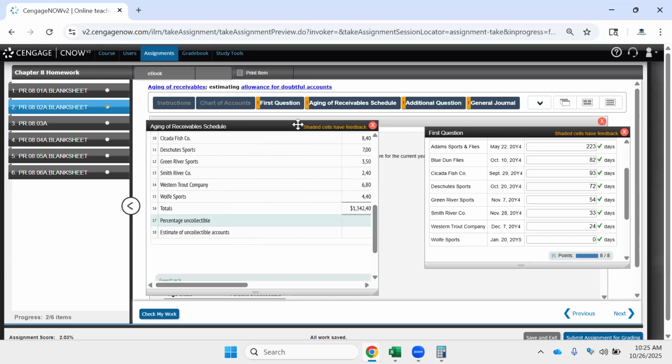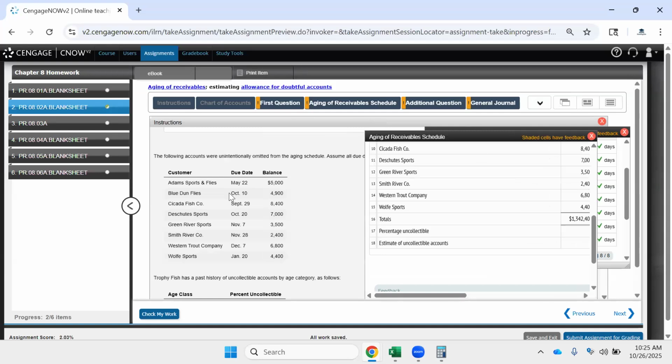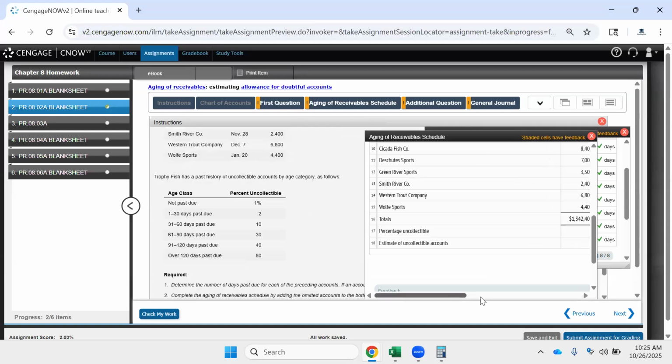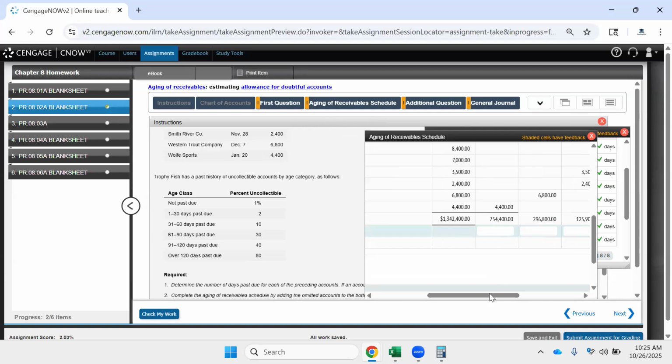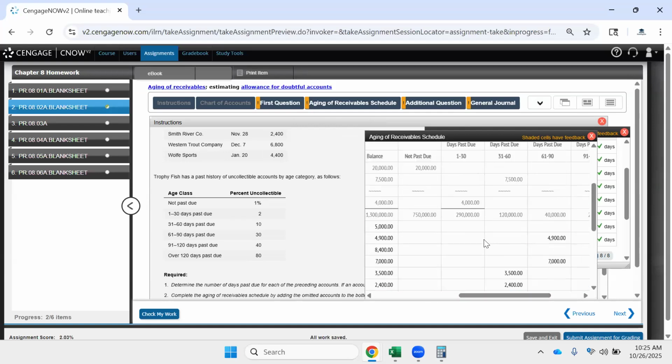And now we have to estimate the percentage uncollectible for each of our amounts. And this is different based on how past due it is.